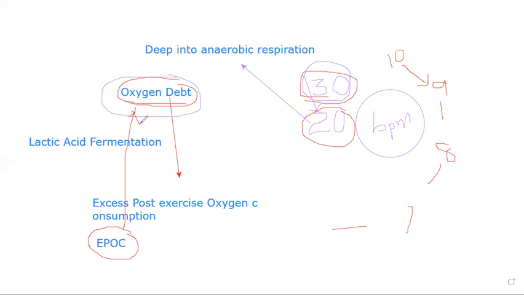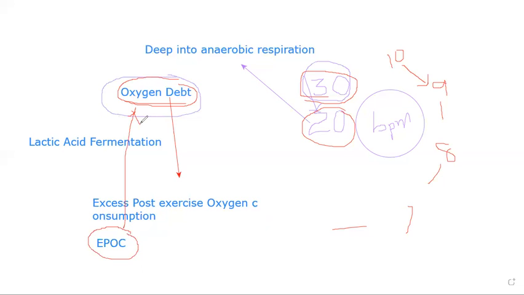Why is the oxygen consumption excess even after the exercise? This extra oxygen the body is inhaling is to convert the lactic acid back into glucose, to bring the body back to normal. The oxygen that was used to produce energy from glucose via lactic acid is paid back to get the same amount of glucose.